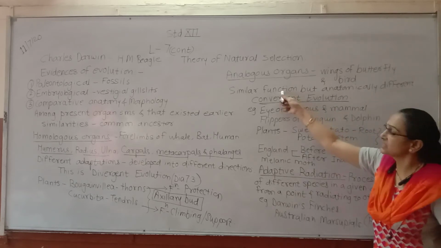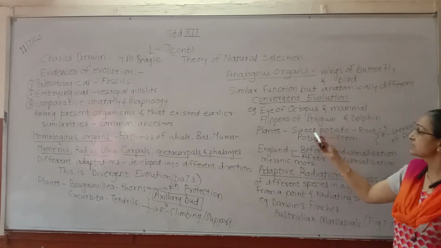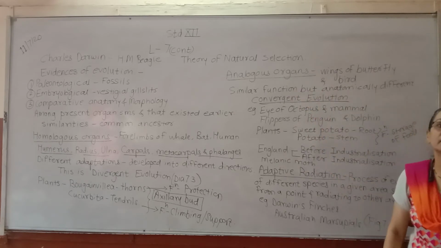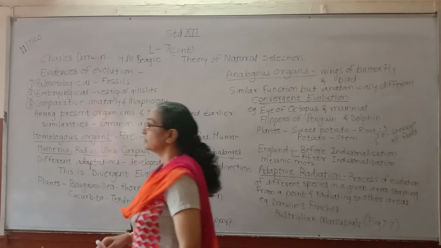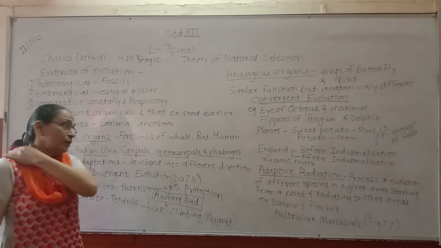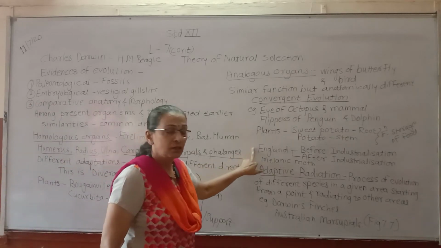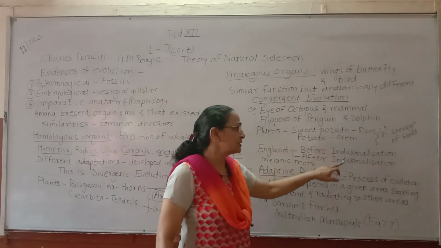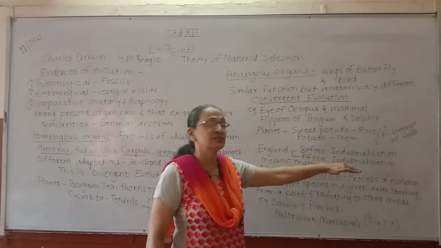So the function is similar, but anatomically one is a root and the other is a stem, and hence this is an example of analogous organs.